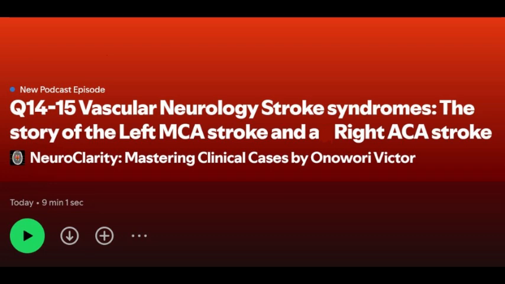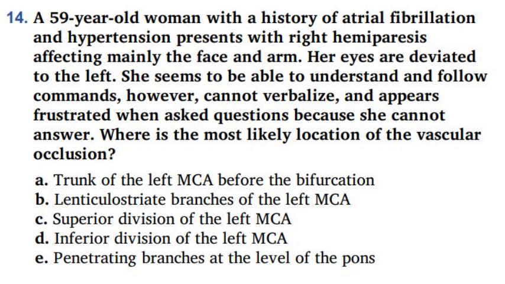Question 13. We have a 59-year-old woman with a history of atrial fibrillation and hypertension who presents with right hemiparesis affecting mainly the face and arm. Her eyes are deviated to the left. She seems to be able to understand and follow commands, however, cannot verbalize and appears frustrated when asked questions because she cannot answer. Where is the most likely location of the vascular occlusion?